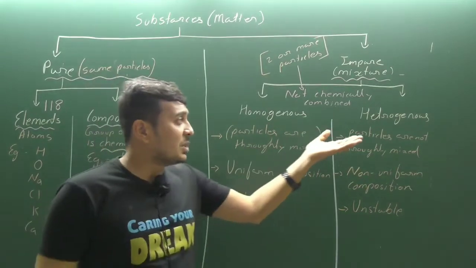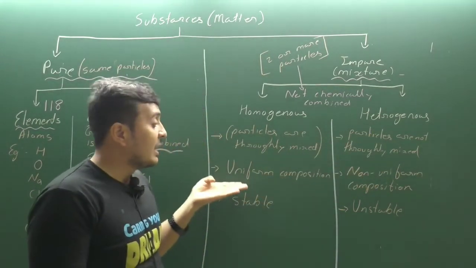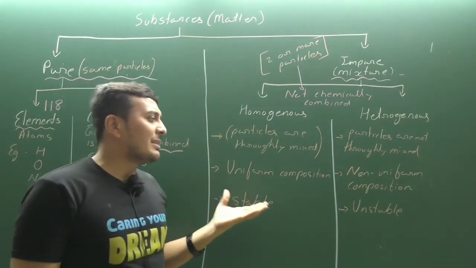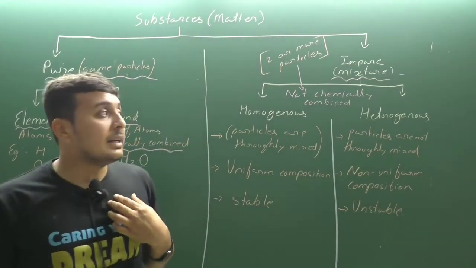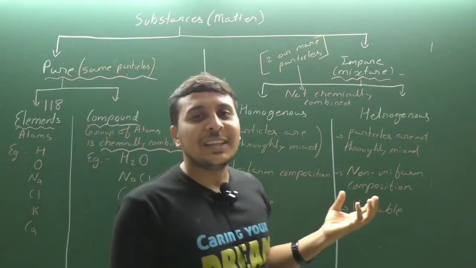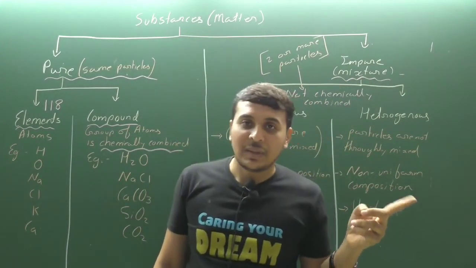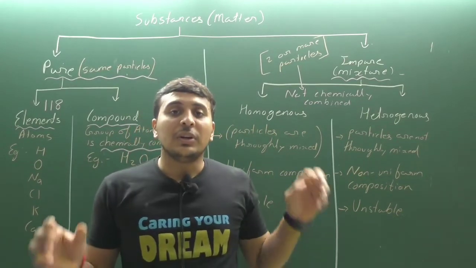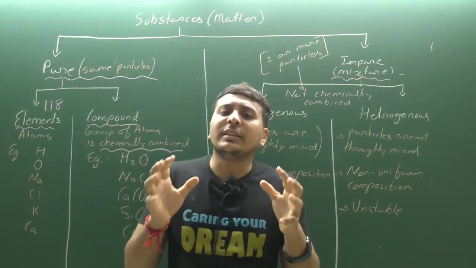Clear? Now homogeneous mixture and heterogeneous mixture: in a homogeneous mixture particles are thoroughly mixed, in a heterogeneous mixture they are not. They have a uniform composition versus a non-uniform composition. Particles are quite stable versus unstable. Clear? And there are many more differences that you have written in the homework I gave in the previous lecture.